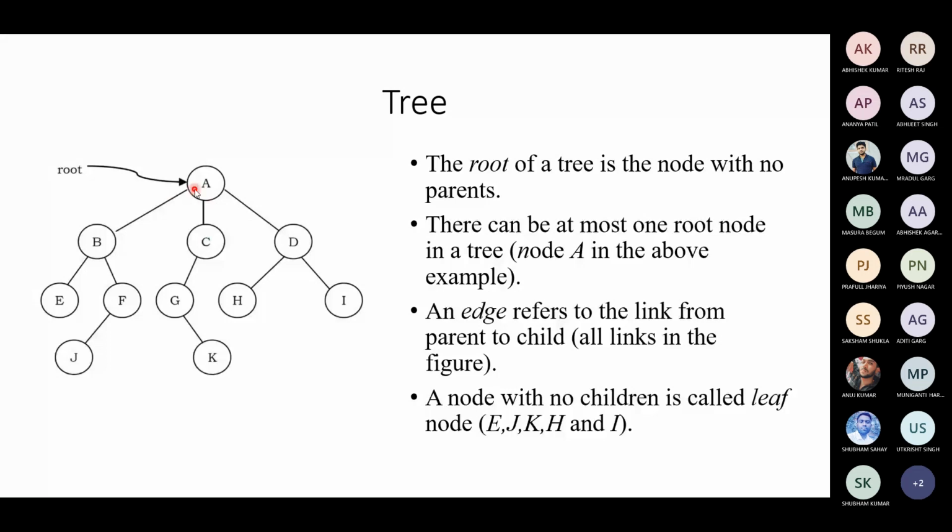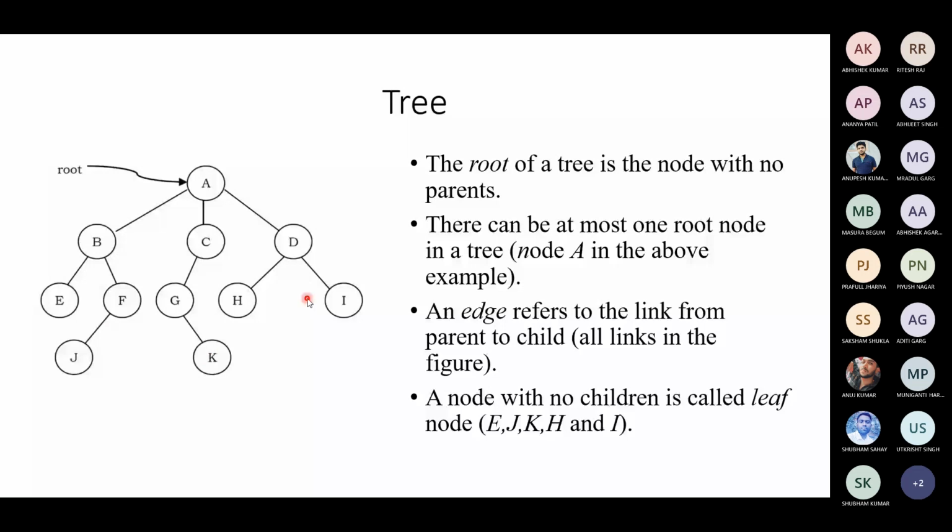So all the links, A to B, A to C, A to D, say that it's a parent and child link. Likewise, B to E, B to F, C to G, D to H, and D to I, they are all links from the parent to the child. Okay, so a node with no links, no children, is called a leaf node. For example, E has no children, J has no children, K has no children, H has no children, I has no children, right? F has a child, J, and G has a child, K. The leaf nodes are E, J, K, H, I.